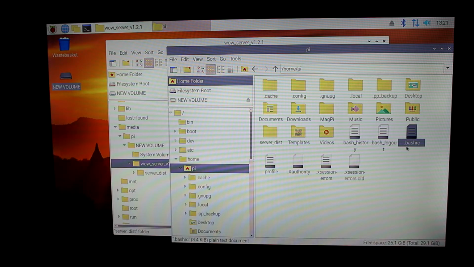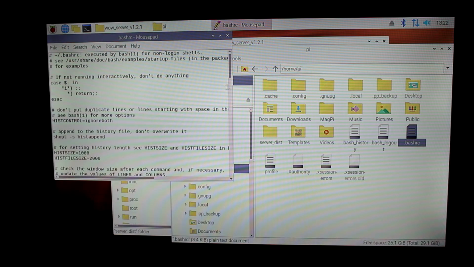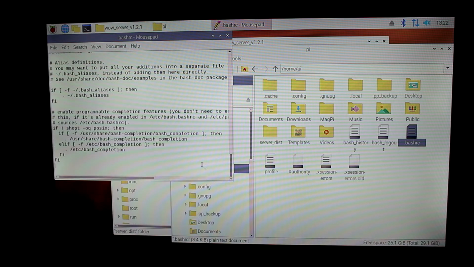And then I need to edit the .bashrc file. If you don't see this file, press on view and then show hidden. Then I'm gonna open it. And I'm gonna add the following 2 lines.